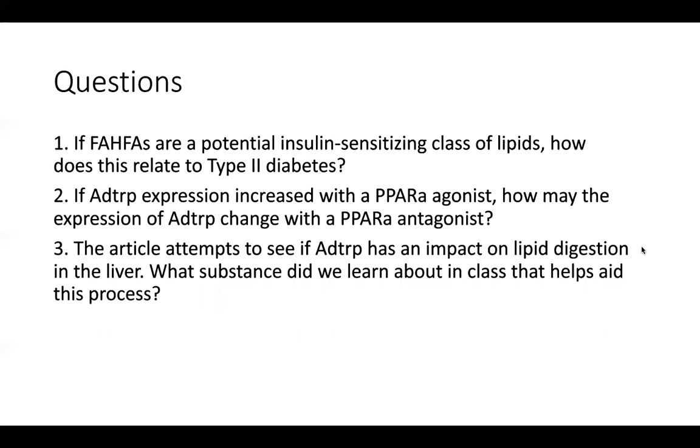And finally, we have 3 questions for you guys to answer. Number 1, if FAHFAs are a potential insulin sensitizing class of lipids, how does this relate to type 2 diabetes? Number 2, if ADTRP expression increased with a PPAR alpha agonist, how may the expression of ADTRP change with a PPAR alpha antagonist? And number 3, the article attempts to see if ADTRP has an impact on lipid digestion in the liver. What substance did we learn about in class that helps aid this process?